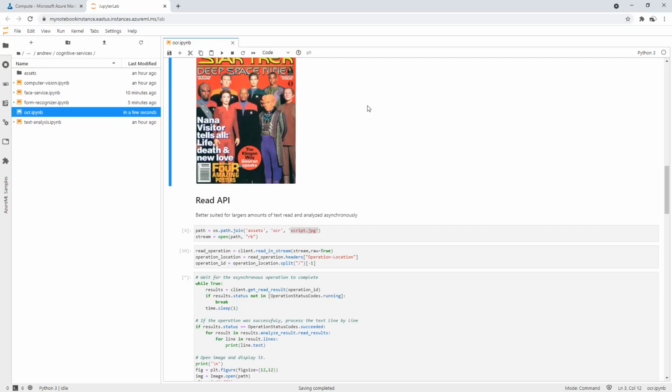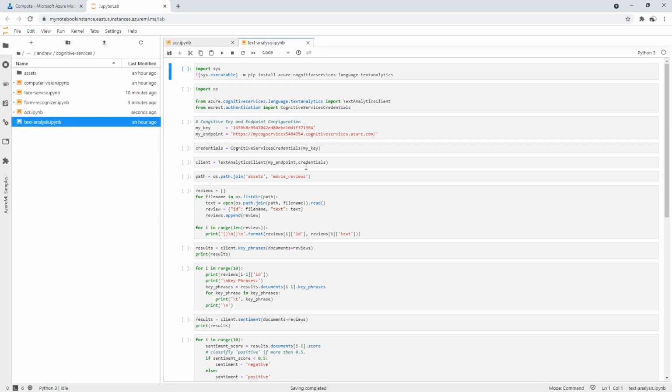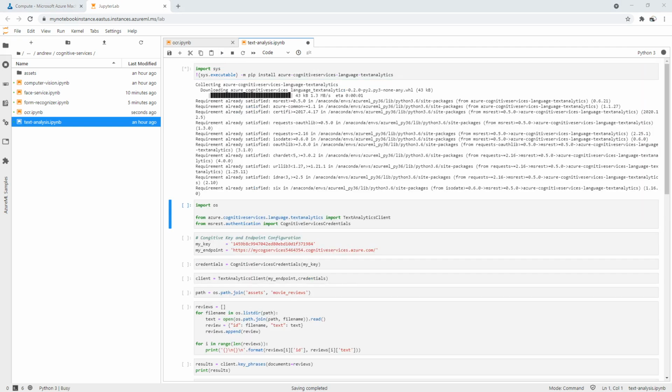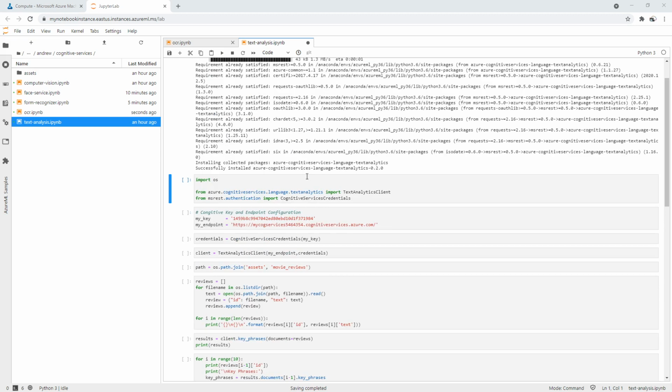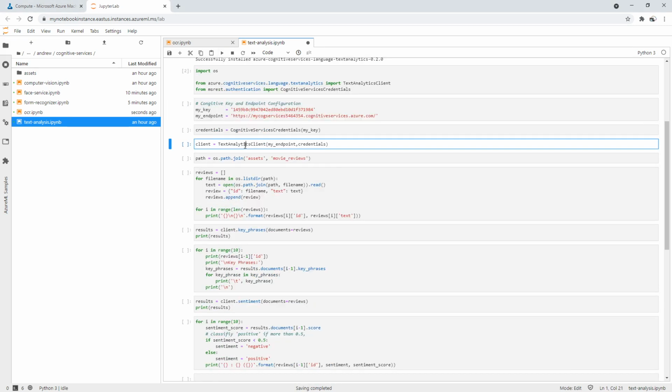All right, so let's take a look at another cognitive service here, and this one is text analysis. What we'll do is install the Azure Cognitive Services language text analytics here. We'll go ahead and hit run. And once that's installed, this one actually is using the Cognitive Services credentials, so it's a little bit more standard with our other ones here. We'll go ahead and run that there. We'll make our credentials, load our client.